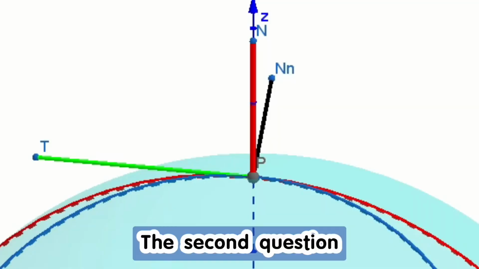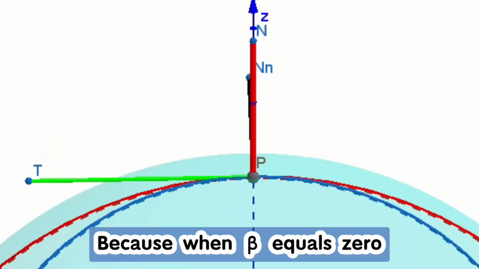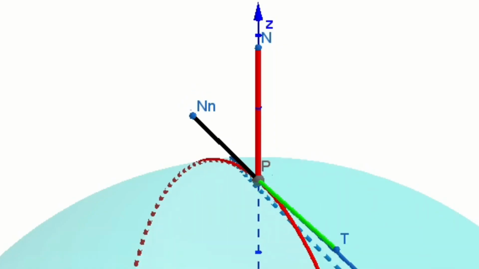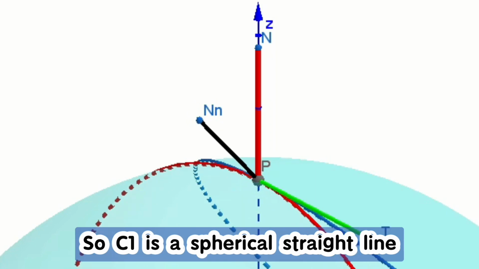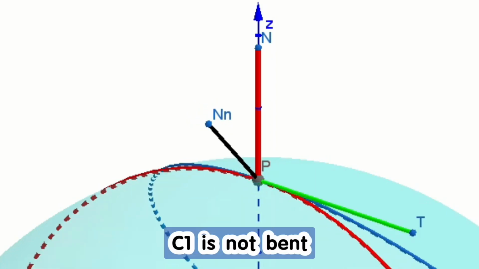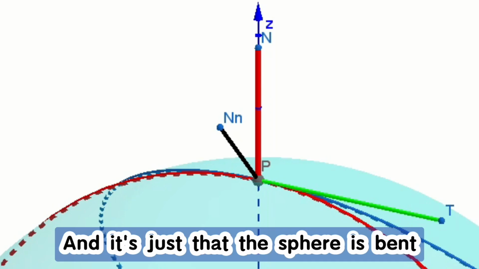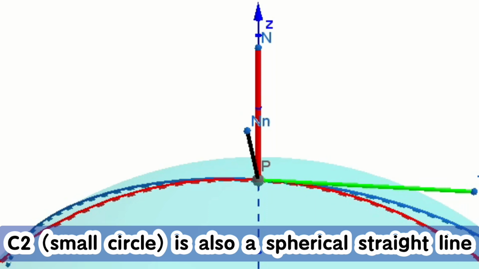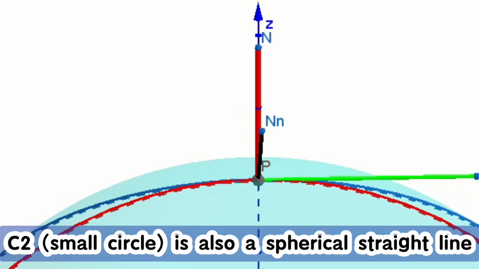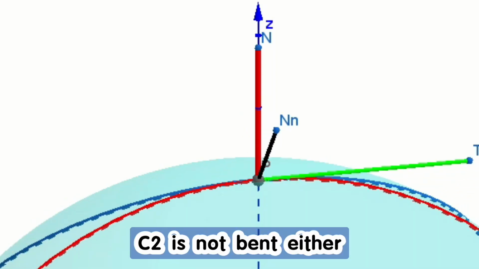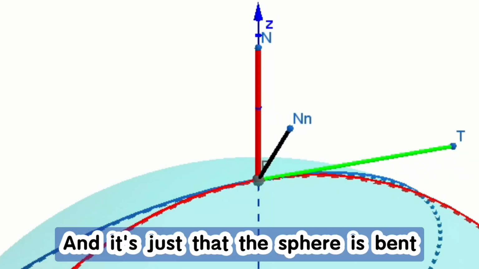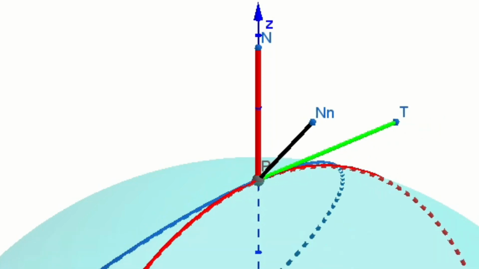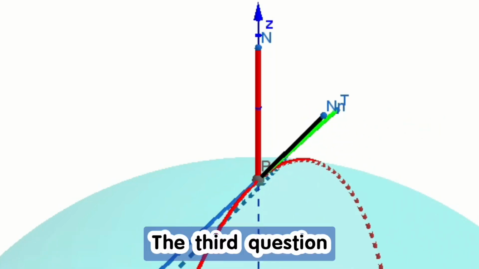The second question. Because when beta equals 0, the curvature of C1 is equal to Knn, C1 is a spherical straight line. C1 is not bent. It's just that the sphere is bent. Same as this, C2, the small circle, is also a spherical straight line. C2 is not bent either. It's just that the sphere is bent. Because the curvature of C2 is equal to Knn. Is that right?